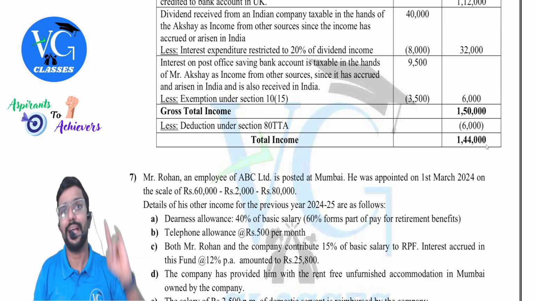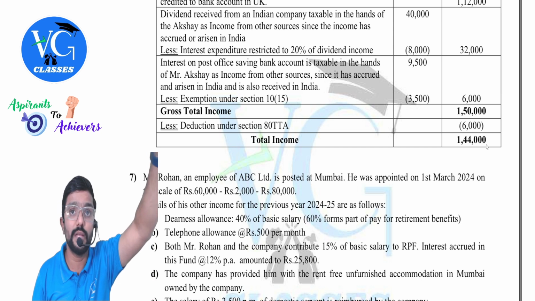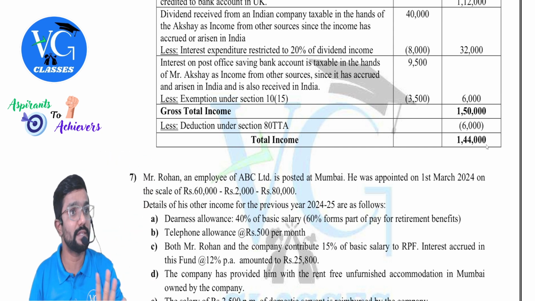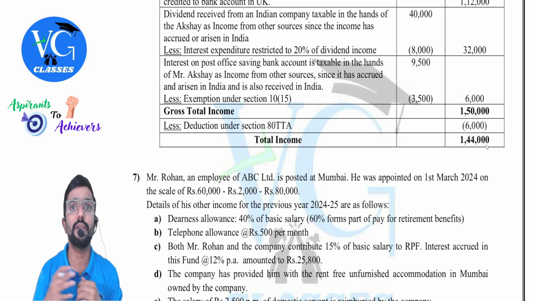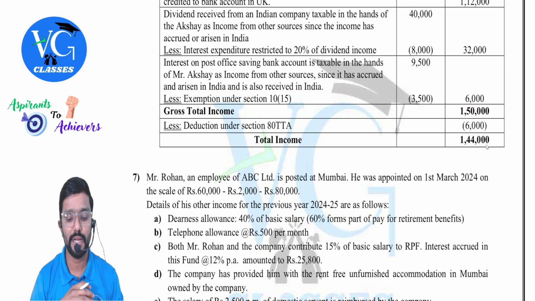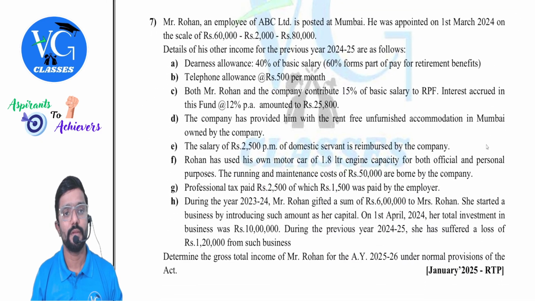Whichever is lower. Maximum is 10,000. They didn't tell flat 10,000. Please be careful. Sometimes students believe that it is a flat 10,000. No, no, no. If the income included here is less than that, then you can claim only that much. Got it? Yes. Sure. Next.